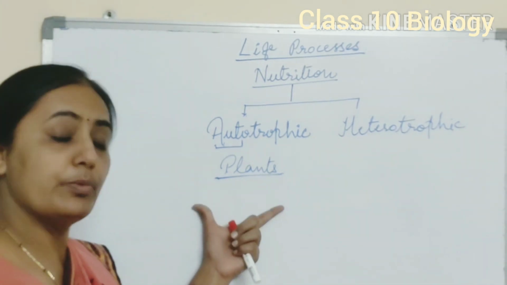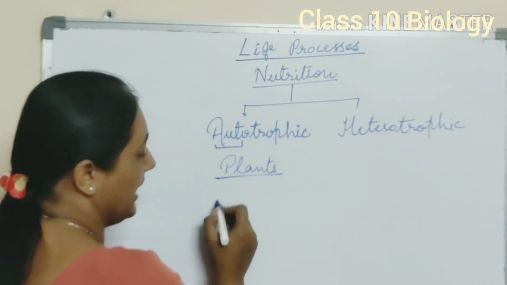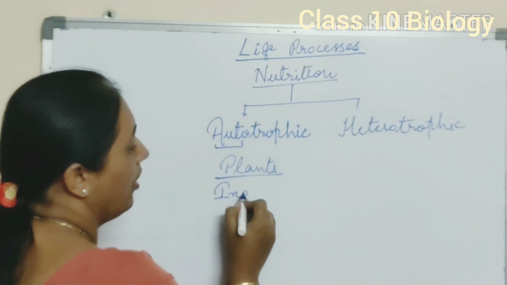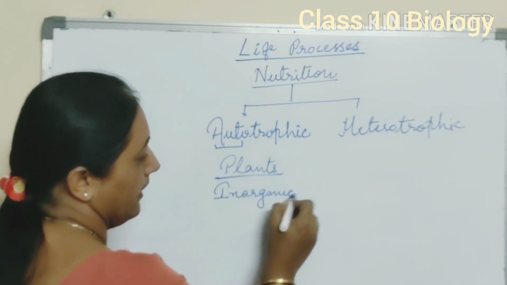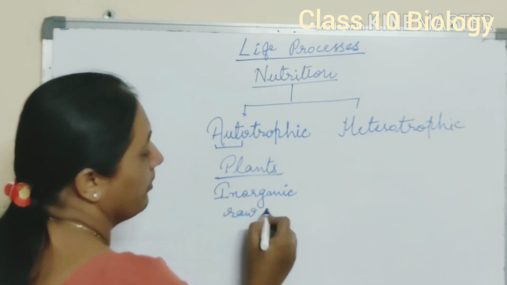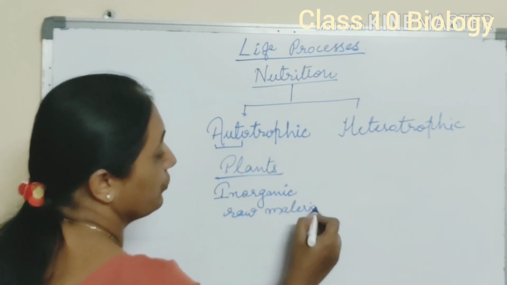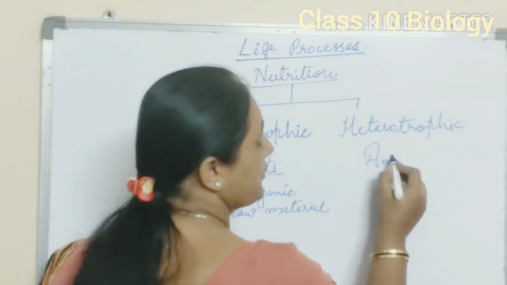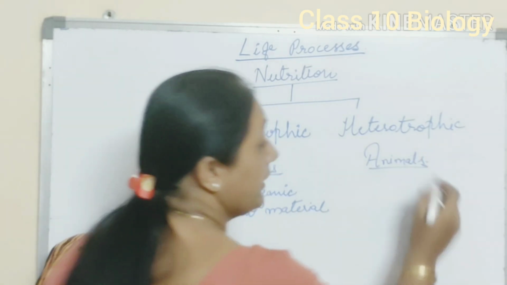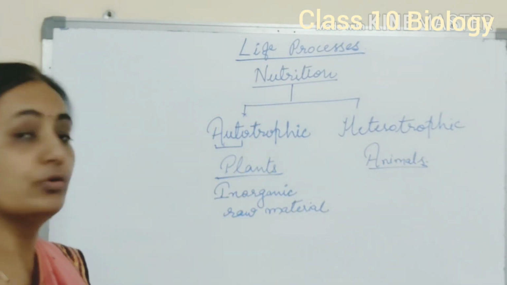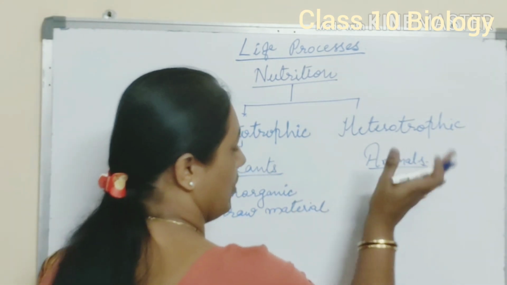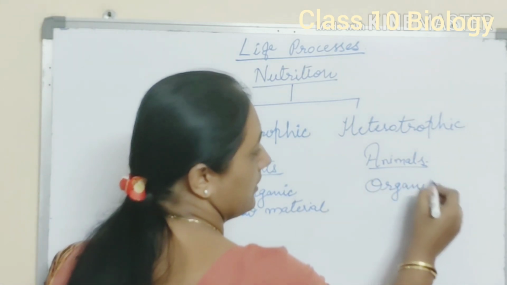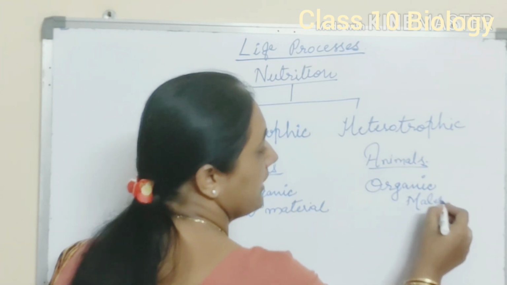Here, in autotrophic mode of nutrition, organism utilize inorganic raw material to synthesize their food. And in case of heterotrophic, all animals comes under heterotrophs. They depend on other living organism for their food. So here all animals depend on other organic sources. They depend on other organic material.